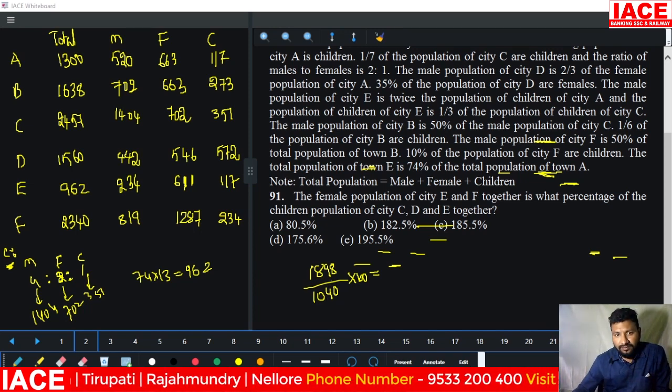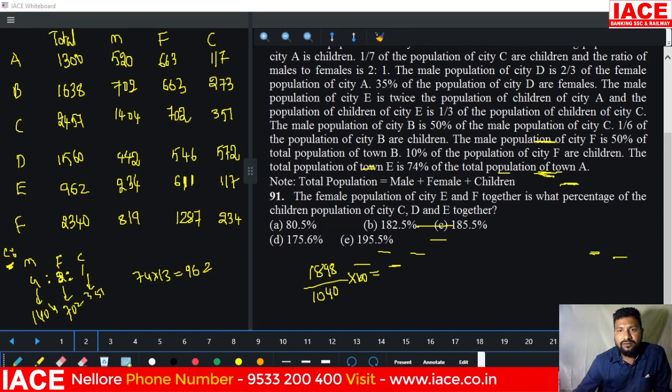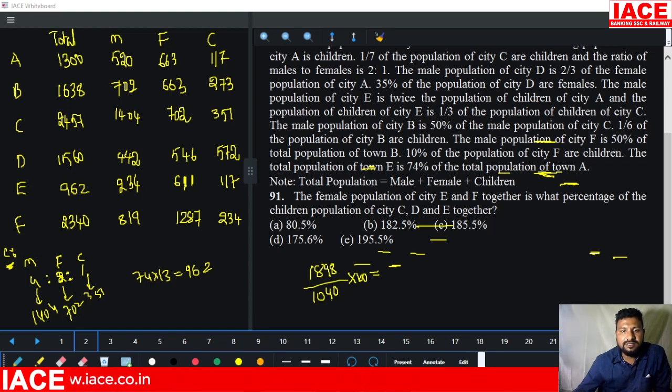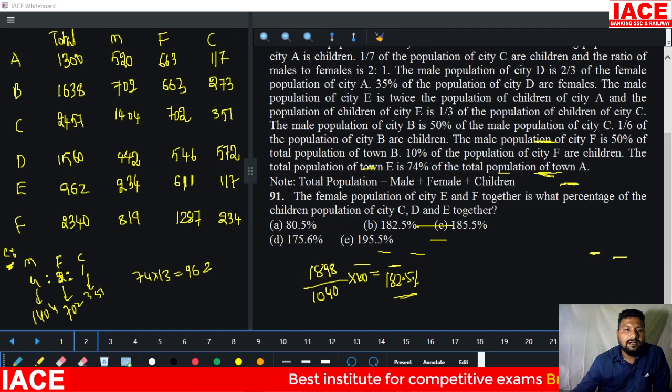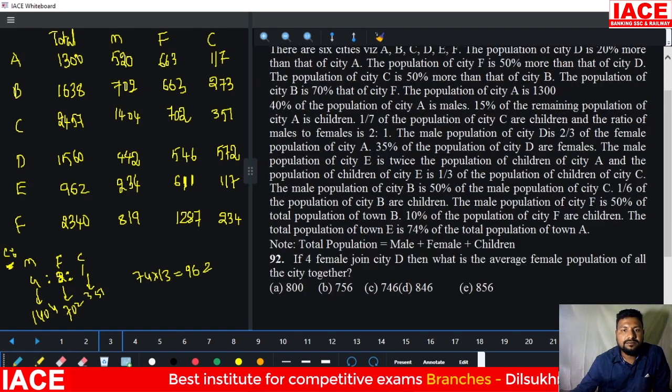You will get an answer of about 189.8, but your answer is less than this because you are dividing with 1040. So our answer exactly is 182.5%. Let's check the next question.